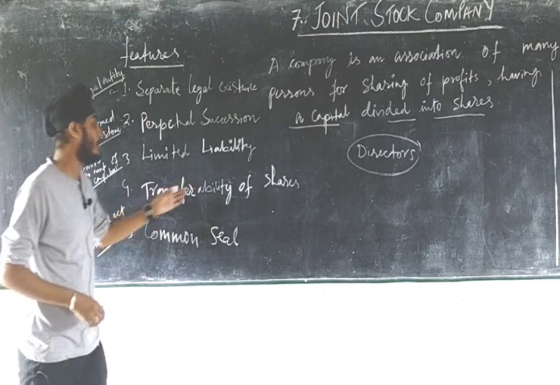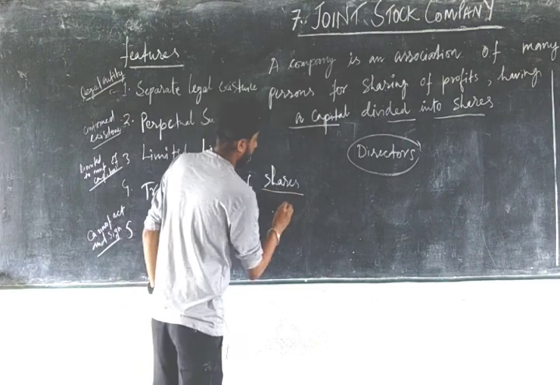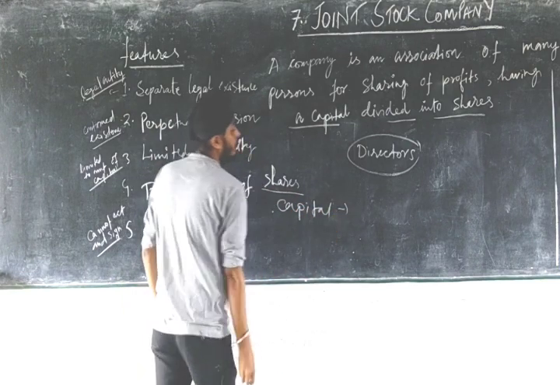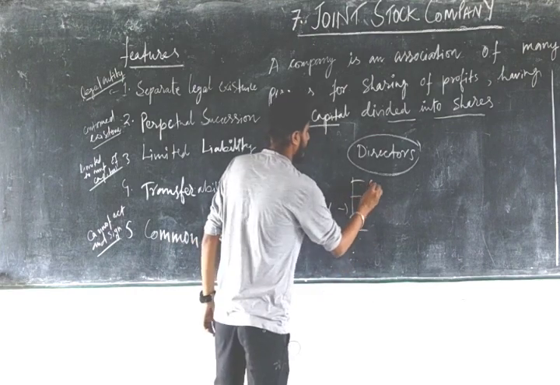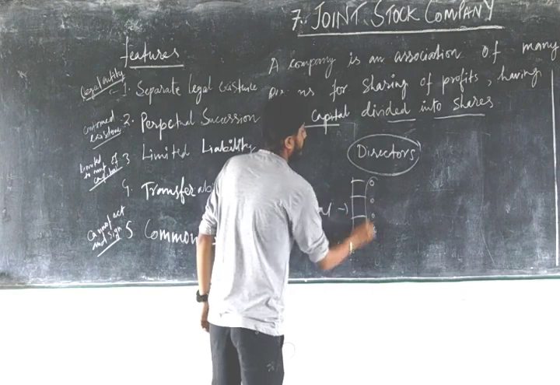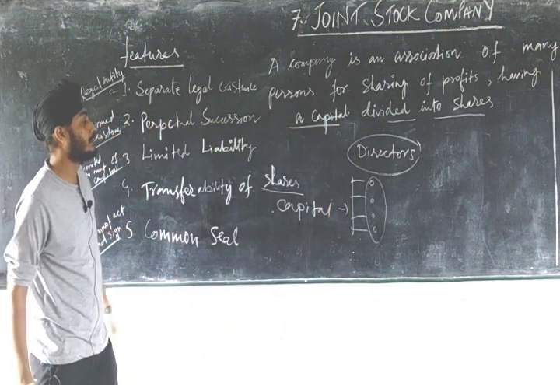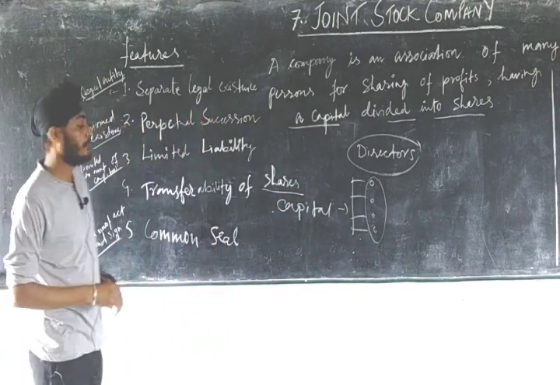Next is transferability of shares. Now what are shares? The capital is divided into different parts, and those particular parts are called shares. Clear? Now there is transferability of shares, means the company can issue shares to the public.